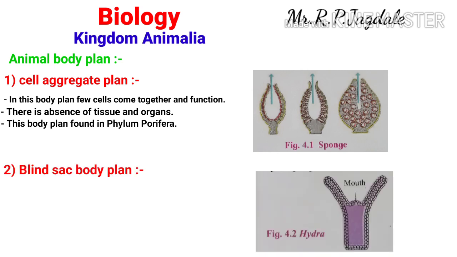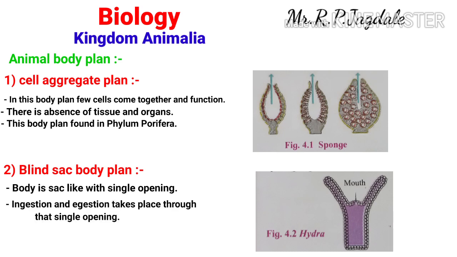Second is the blind sac body plan. In this body plan, the body is like a sac which has a single opening, and from this single opening both ingestion and ejection take place. Generally, the blind sac body plan is found in the members of phylum Cnidaria.